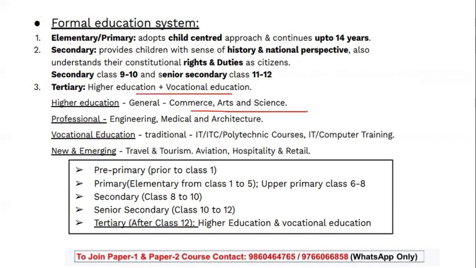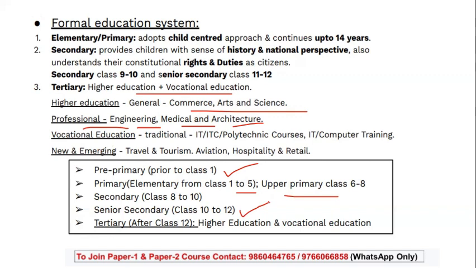Higher education means specific courses like commerce, arts, science, and professional courses in the form of LLB, engineering, medical, architecture. Vocational education gives you skills enhancement, and new and emerging forms are tourism, aviation industry, hospitality, and retail industry. So basically, pre-primary is prior to class 1. Primary is up to 5, upper primary is 6 to 8, secondary is 8 to 10, senior secondary, which you call higher secondary, is 10 to 12, and then we have tertiary, that is higher education plus vocational education.